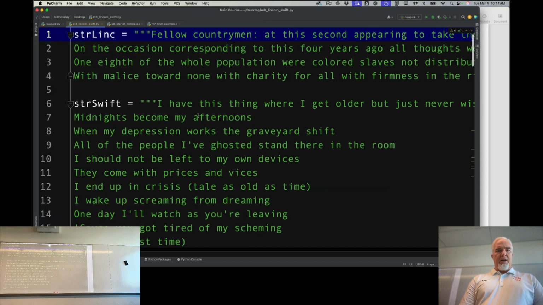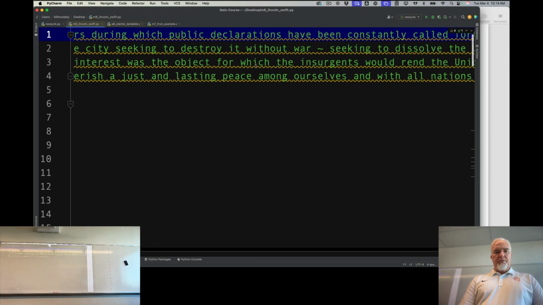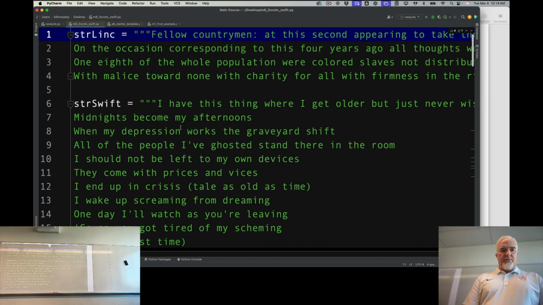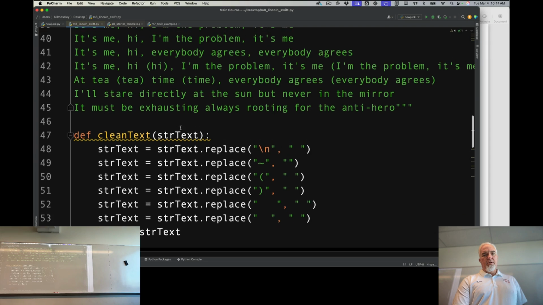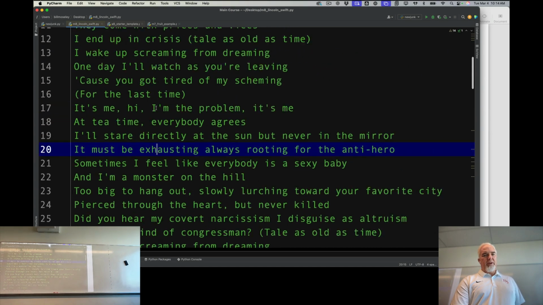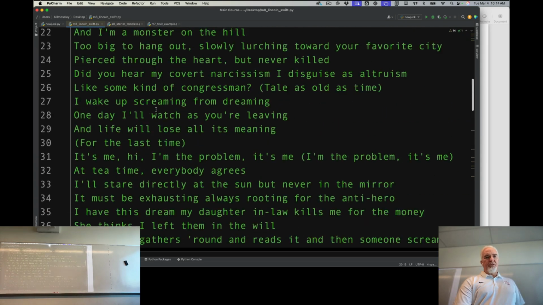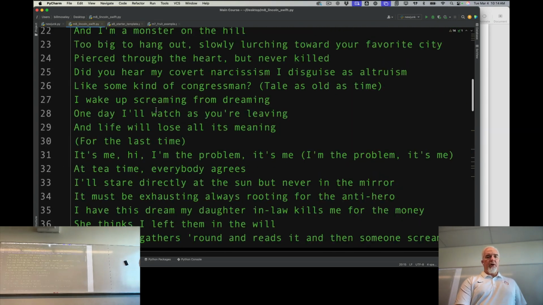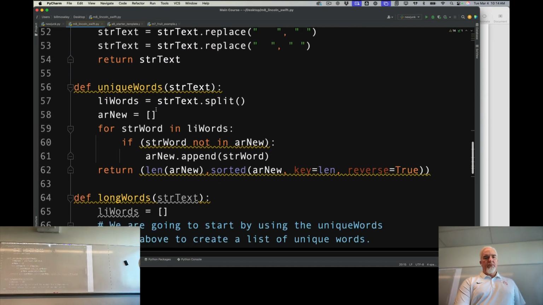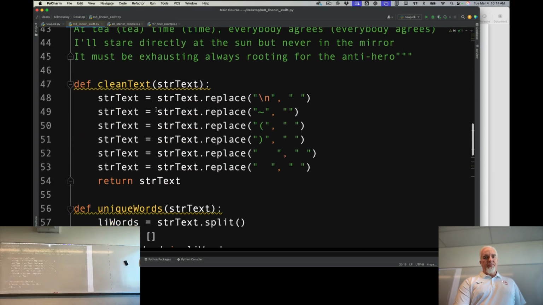And inside that file, you've got the Lincoln text. And these are very long strings because the Taylor Swift song is more of a poem format. The lines are shorter, but it's a single long string. And what I want you to do is do some analysis on those strings. So I've provided you with some things to work on in this text file.